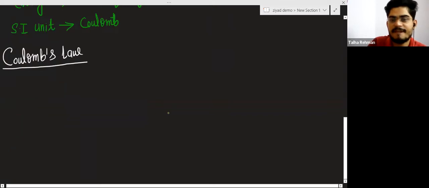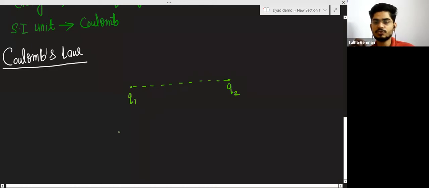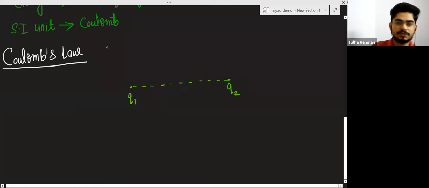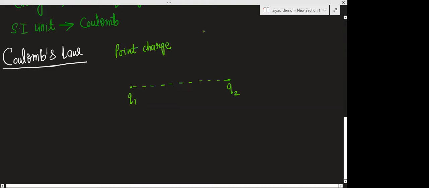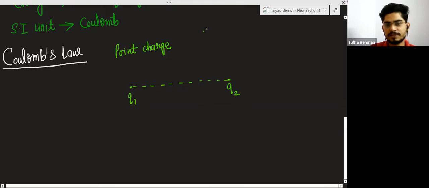Very simple. For this, I am just taking two charges. This is charge Q1 and this is charge Q2, and Q1 and Q2 are point charges. Point charges means very small charges, charge in a very small region of space, like this point.